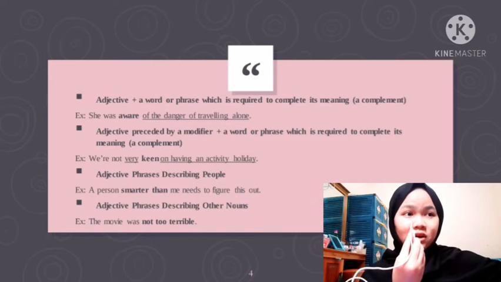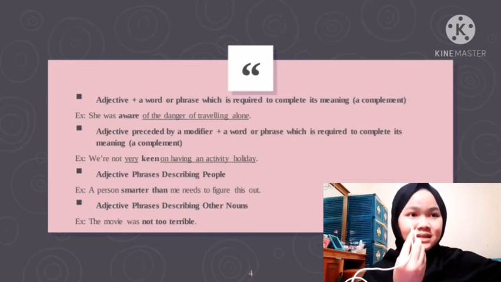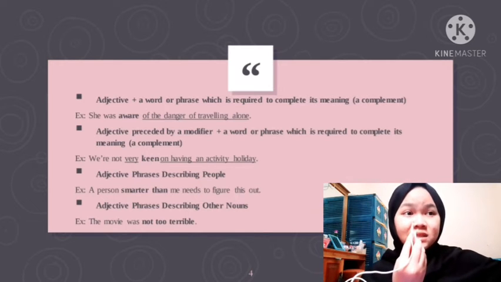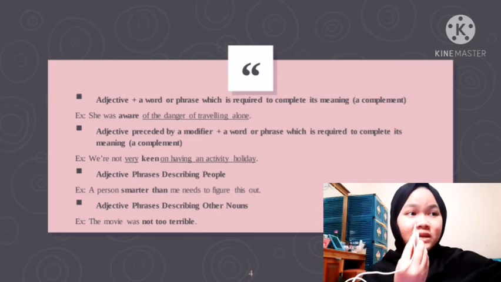Adjective plus a word or phrase which is required to complete its meaning, a complement. For example, she was aware of the danger of traveling alone. Adjective preceded by a modifier, plus a complement. For example, we're not very keen on having an activity holiday.